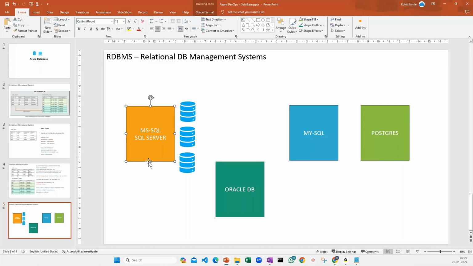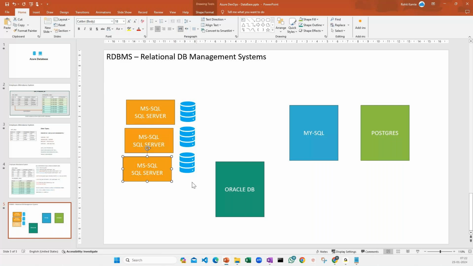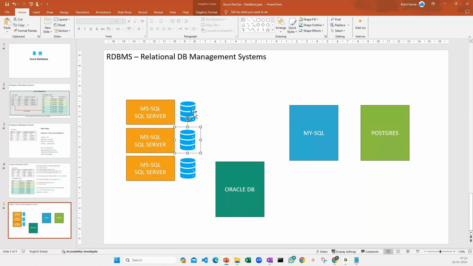Like one database, just one server. You create another database on another server, another database on another server. That's where you should really map or design your particular setup. Now I know the one server, one database concept looks very good, but it's a cost. So you have to be very careful when you are doing these kinds of scenarios.